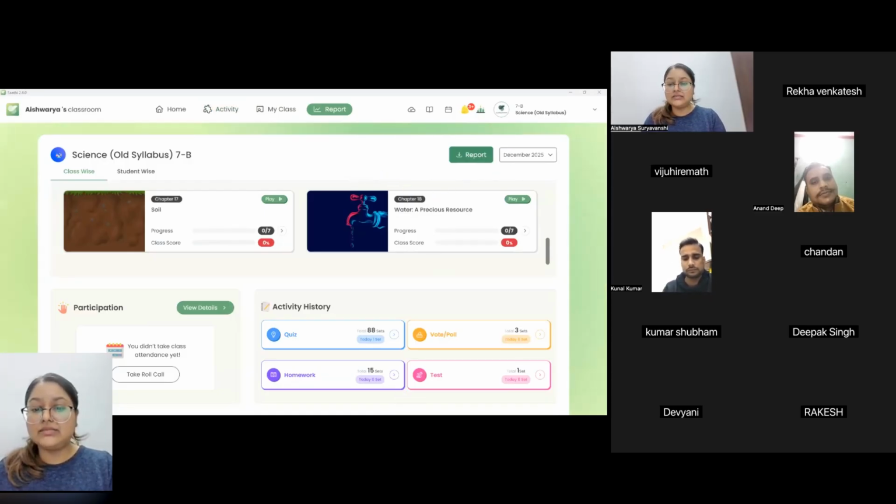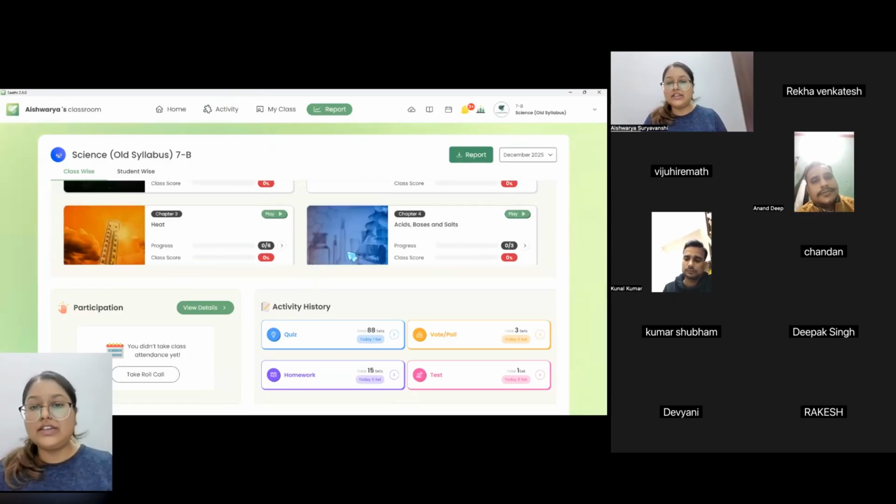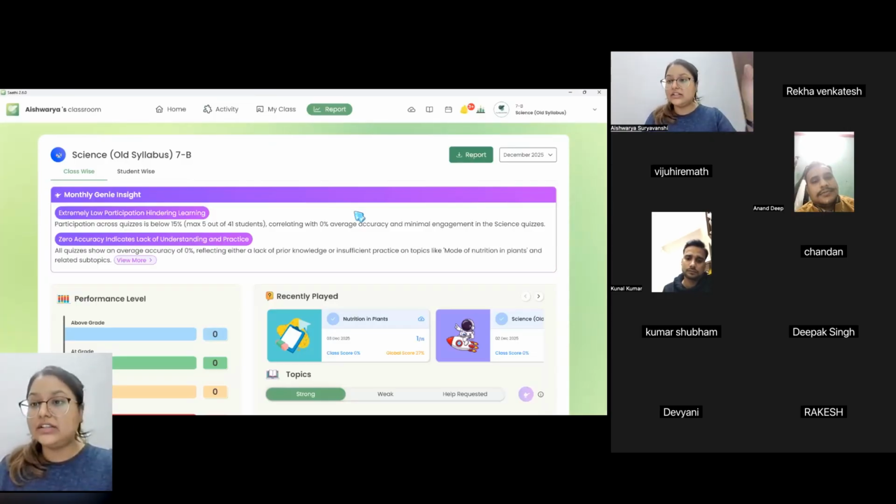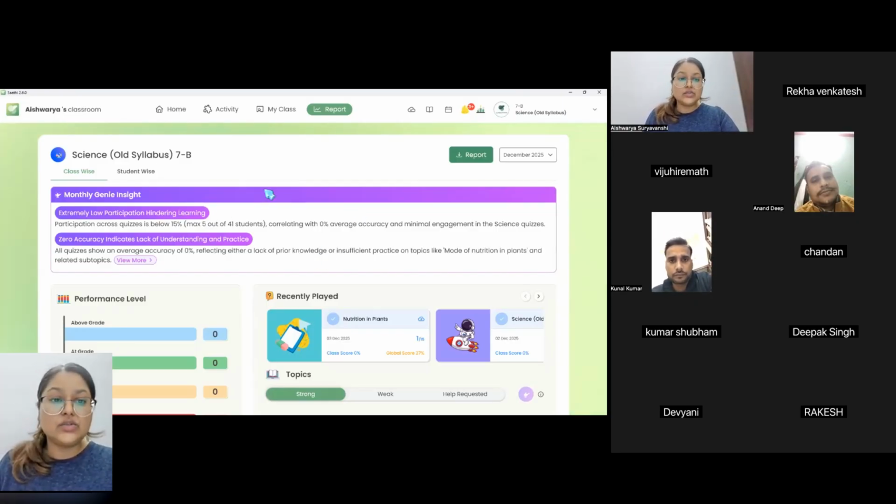So we'll just take a look at some more insights here, like what all you can do in terms of getting the feedback and then understanding what the student needs to do once they get the feedback. Now on an average you might take around 2 or 3 quizzes within a week, right? That's what I assume. So there is a specific pattern that you can follow, so that whatever report you are getting, you are able to give the feedback to the students right away. So how can you do that?